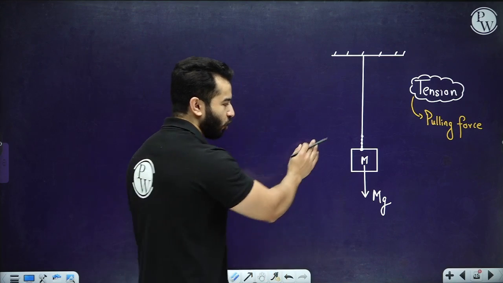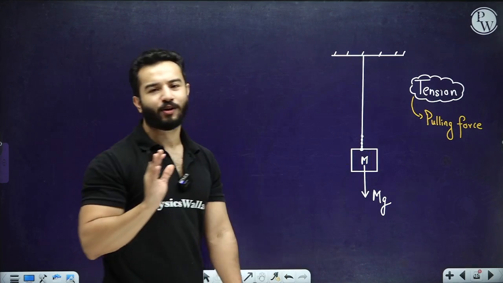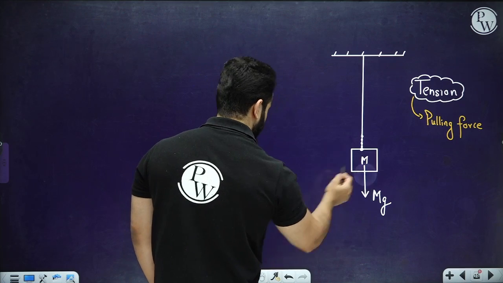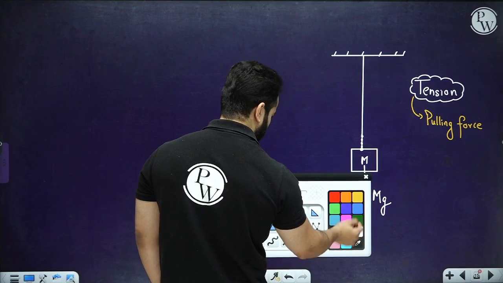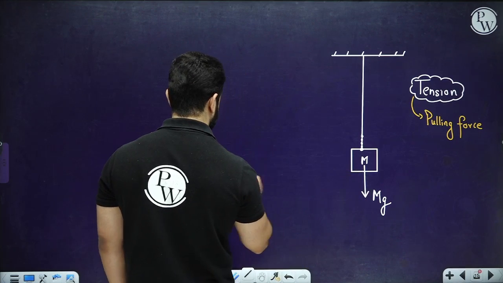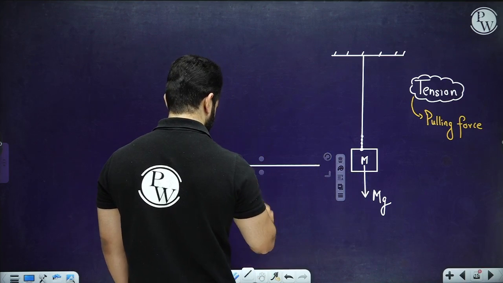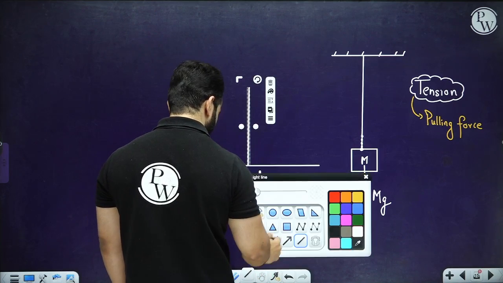So if I've got no block over here, I've got nothing over here, it will be a slack thing. You can imagine it something like this. Let's suppose I've got a ground over here, and I've got a rope something like this, right?